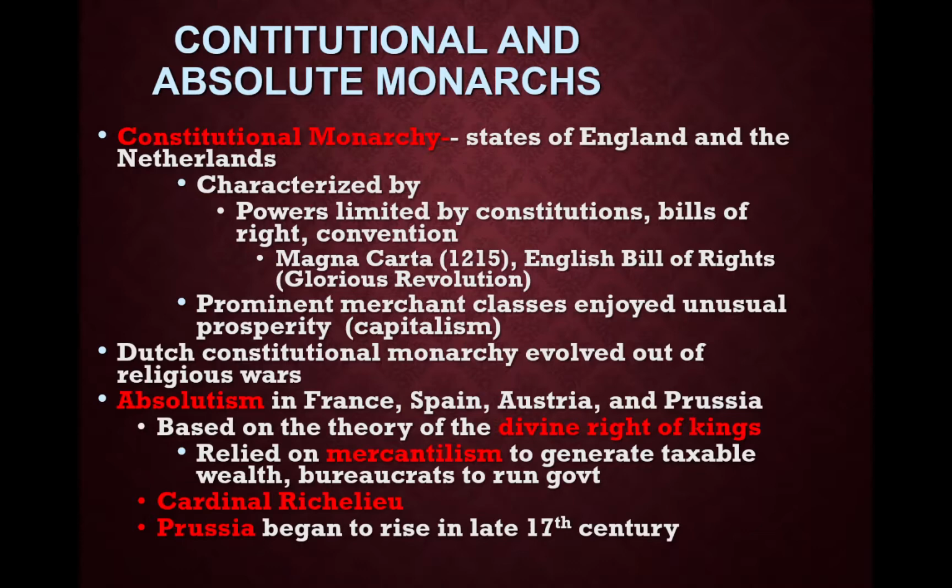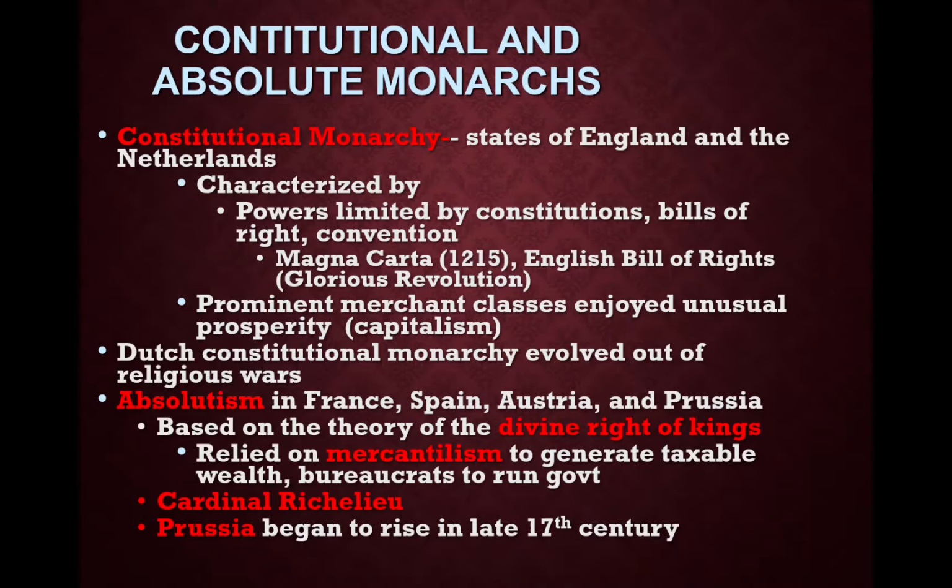Also, in a constitutional monarchy, usually there's capitalism, there's a large middle class, mercantile class, and there's usually a legislative branch, like separation of powers, which limits the power of the king. In England, they have parliament.